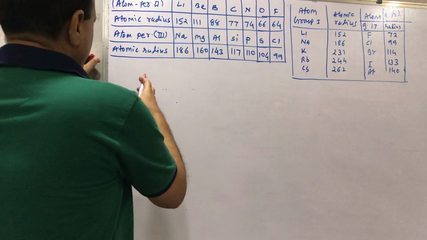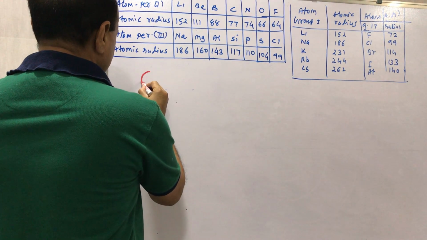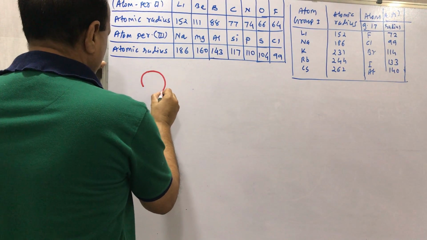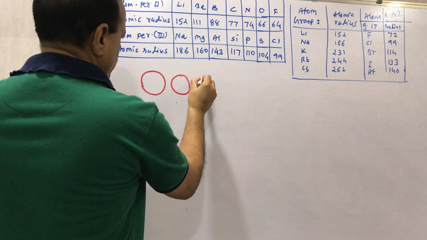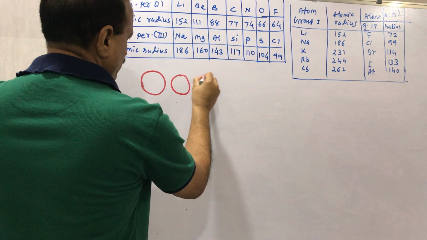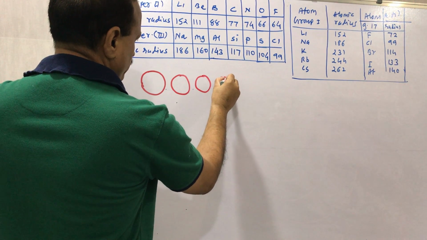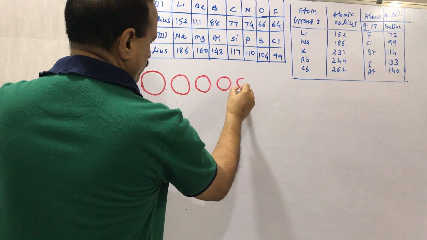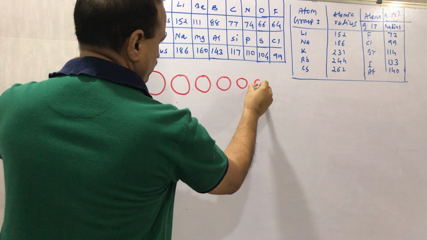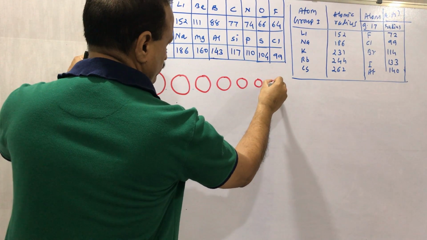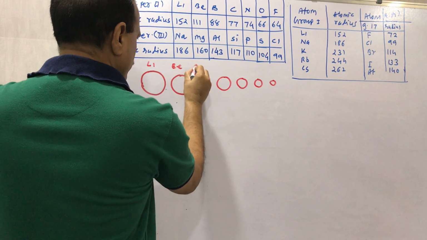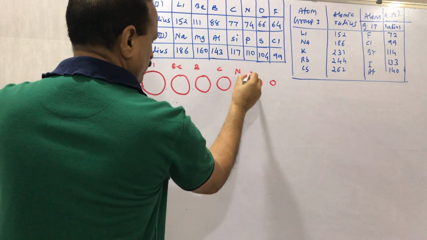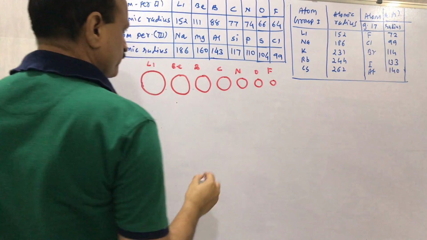Suppose this is lithium, this is beryllium, boron, carbon, nitrogen, oxygen, and fluorine.